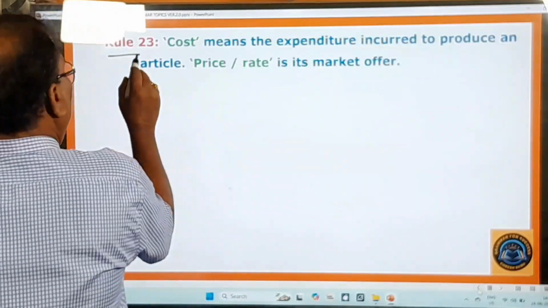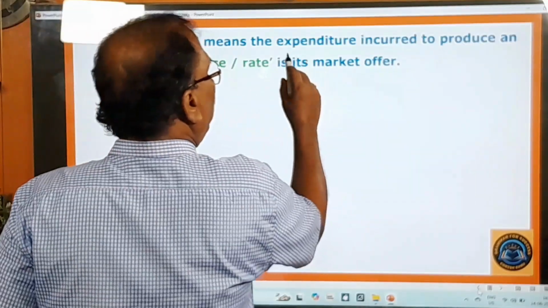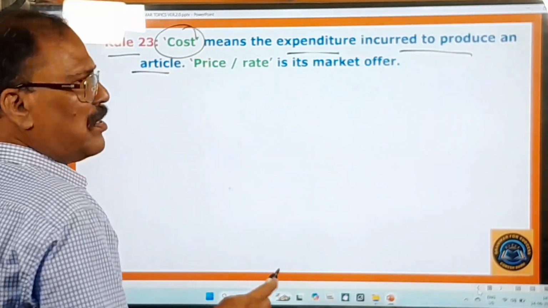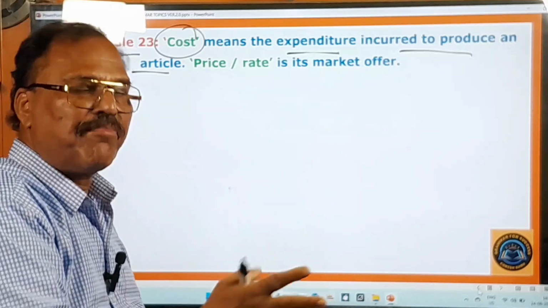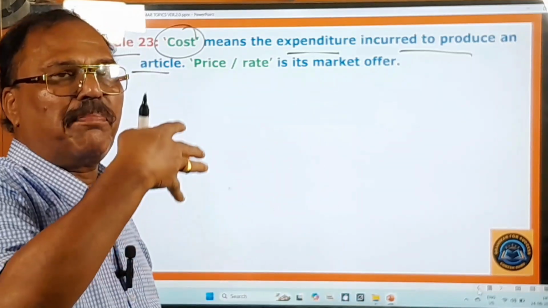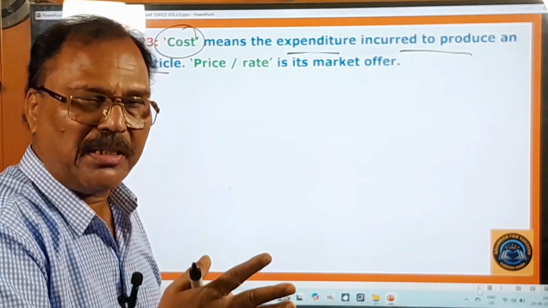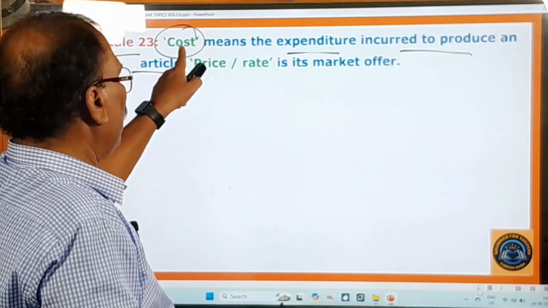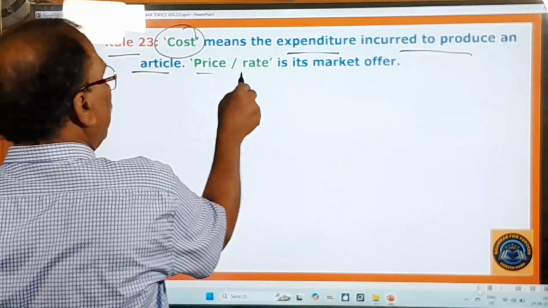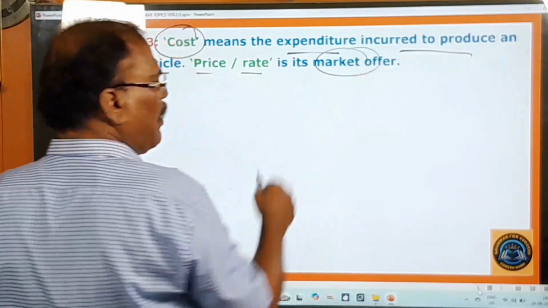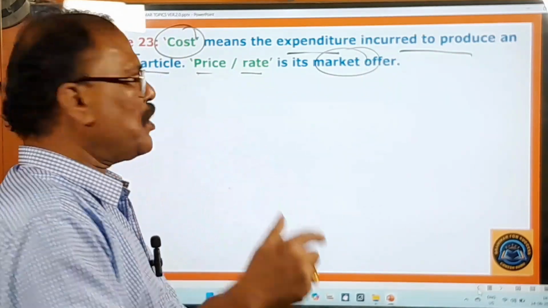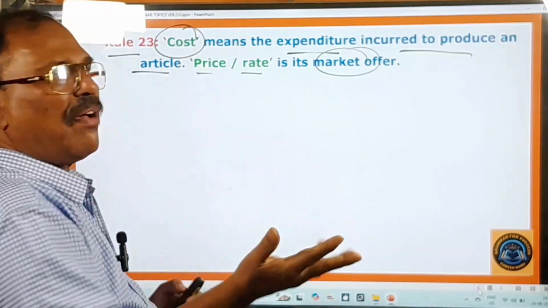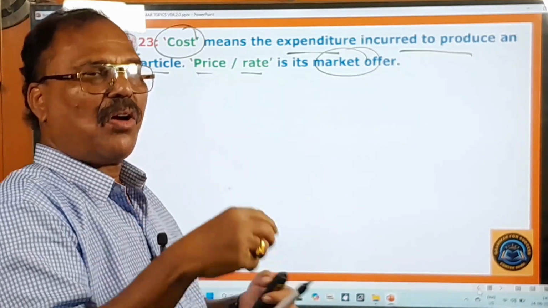Rule 23 is there. Cost means expenditure incurred to produce an article. That is cost. So whatever the expenditure that is incurred to produce some article, some product, that is called cost. Okay, that expenditure is called cost. But here price and rate are there. That is the market offer. In the market, you come across only the price and rate, but not the cost. But most of you go to the shop and say, what is the cost of this pen?